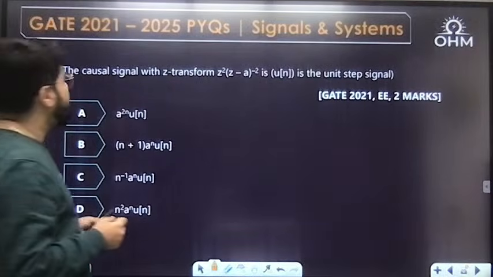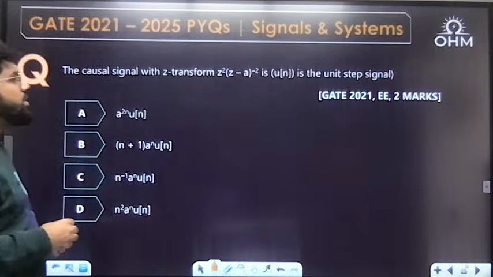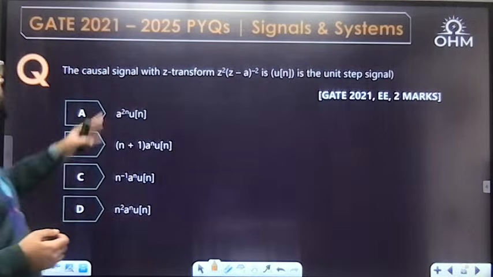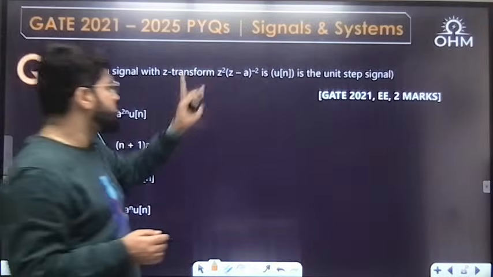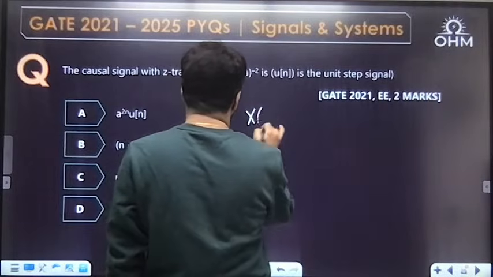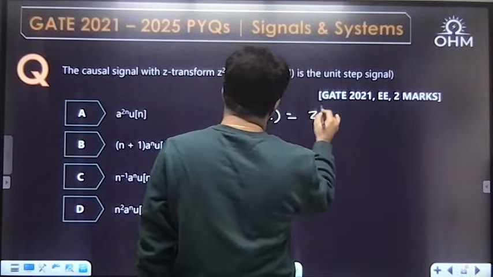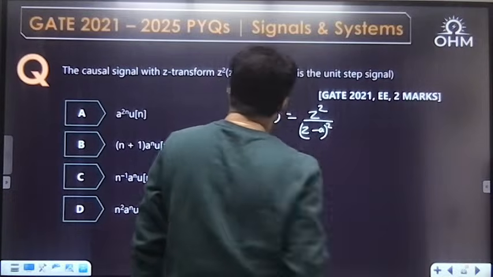GATE 21, 2 marks. The causal signal with the Z transform z square (z minus a) power minus 2. That means whose Z transform is this signal, that is what you have to identify. See, the Z transform is given as z square upon (z minus a) whole square. Power minus 2, I shift to the denominator.